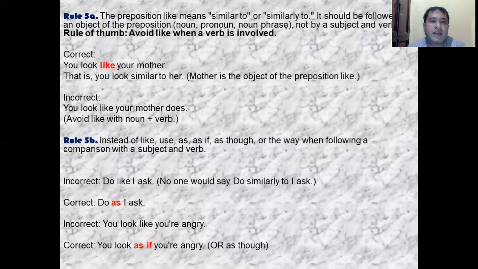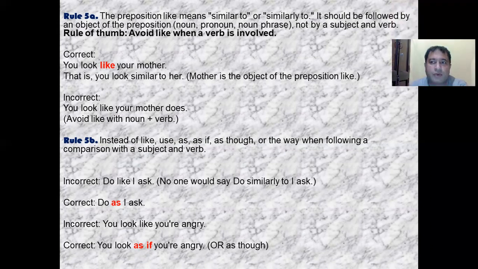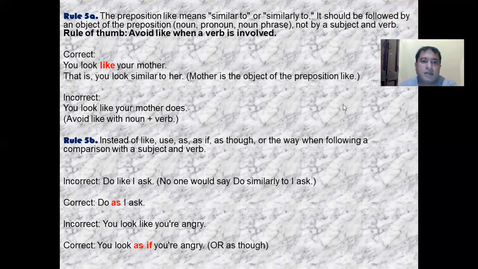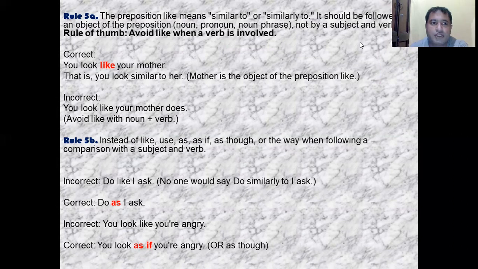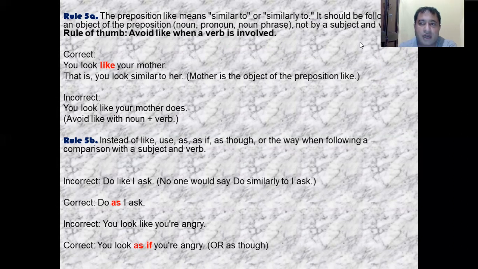Then moving to the next rule, rule number 5, I have divided it into 2 parts. First is the preposition like, meaning similar to or similarly to. It should be followed by an object of the preposition, that is a noun, pronoun, or a noun phrase, not by a subject and verb. You should avoid like when a verb is involved. So when you use the preposition like, it should be followed by the object of the preposition, not by a subject and verb.